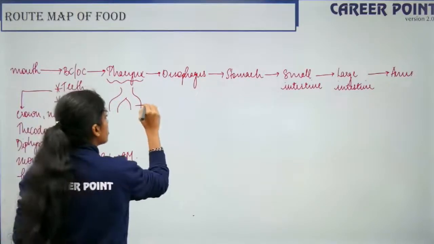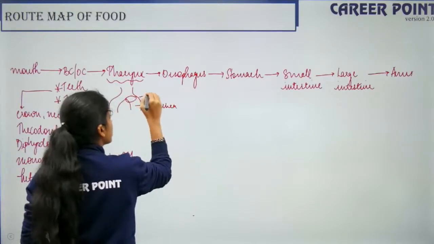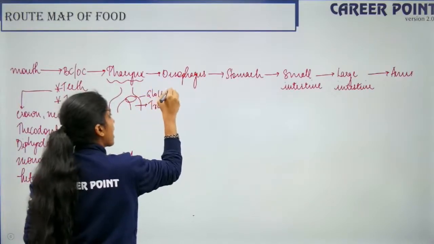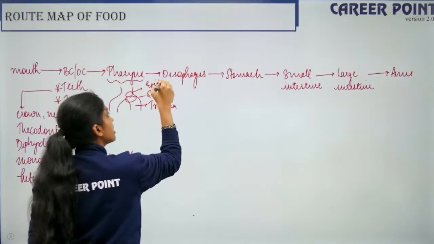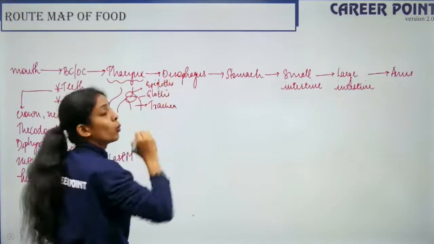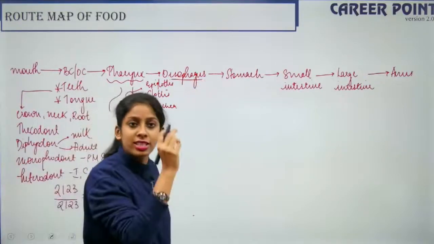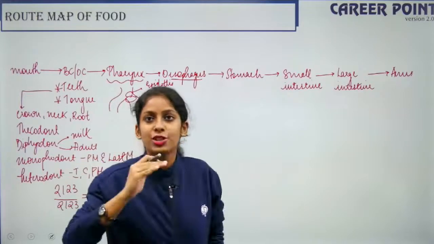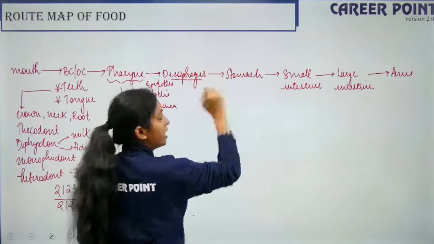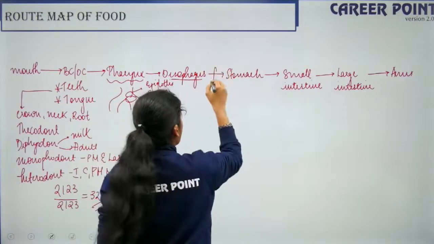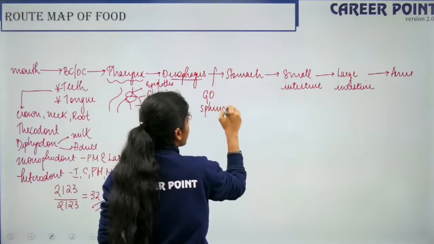So the windpipe is your trachea and the opening of your trachea is known as glottis. So glottis is covered by epiglottis. So epiglottis prevents the entry of food into the windpipe, right? Okay, so esophagus is a thin long tube that runs posteriorly to your neck, your diaphragm, etc. So esophagus moves the contents into the stomach. So here we have your gastroesophageal sphincter. So stomach is a muscular bag.